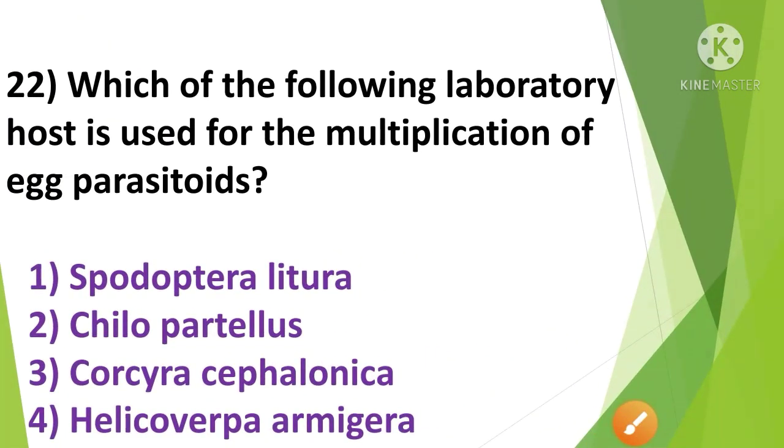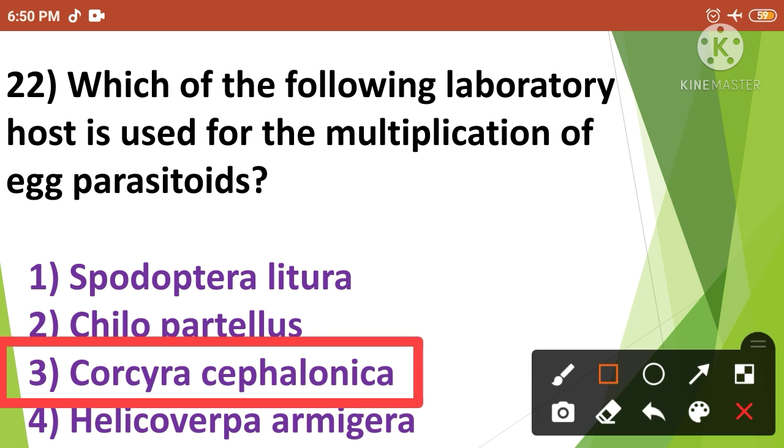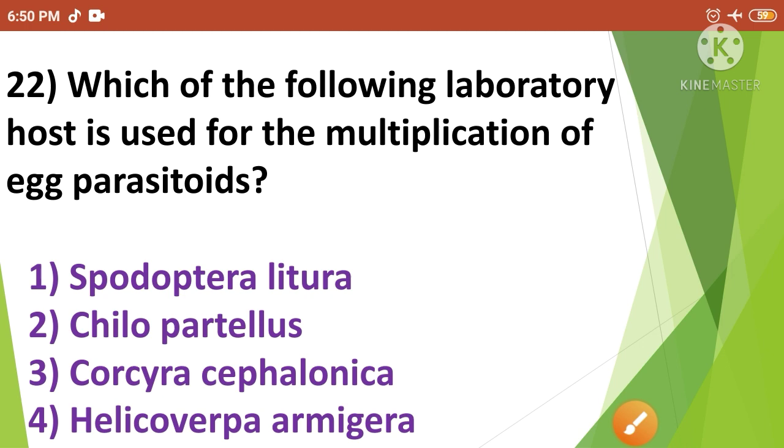Which of the following laboratory hosts is used for the multiplication of egg parasitoids? The options are Spodoptera litura, Chilo partellus, Corcyra cephalonica and Helicoverpa armigera. The correct answer is option number 3. So the Corcyra cephalonica is the laboratory host which is used for the multiplication of egg parasitoids. Then next question.